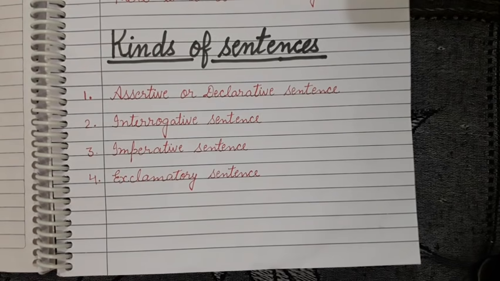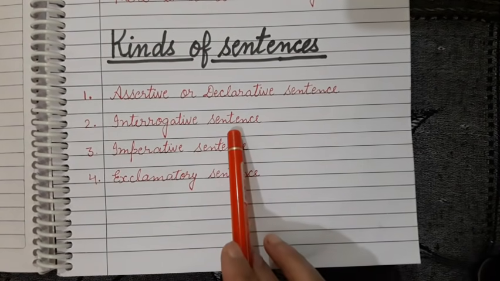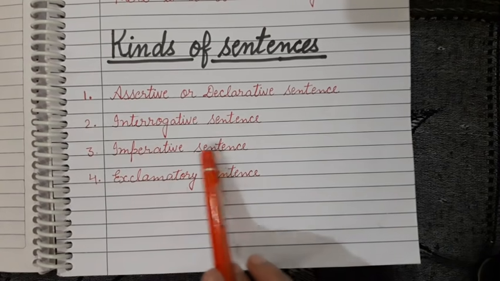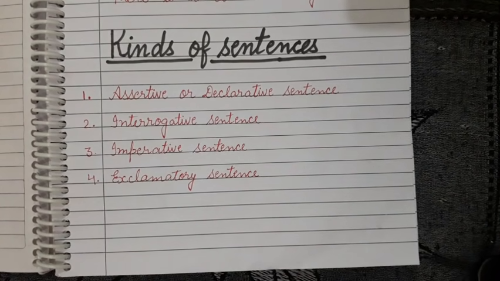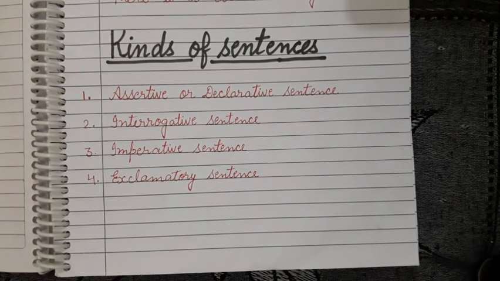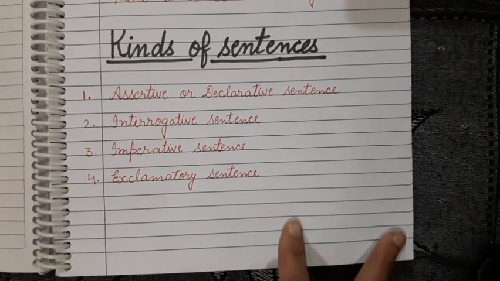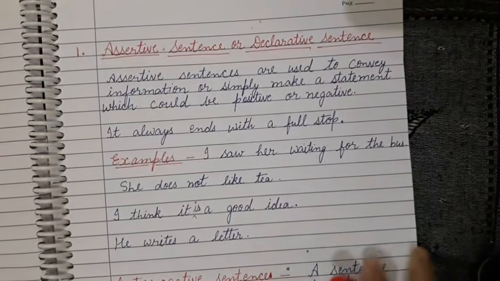So, how many kinds of sentences are here? Assertive or declarative sentence, interrogative sentence, imperative sentence, and exclamatory sentence. One by one, I will explain all the kinds of sentences. Clear? So, come to the next point, that is assertive sentence.